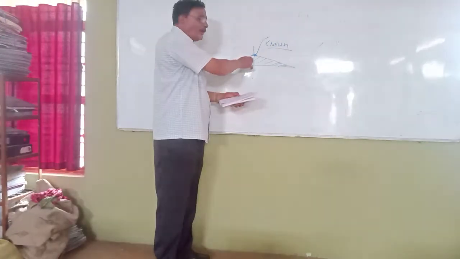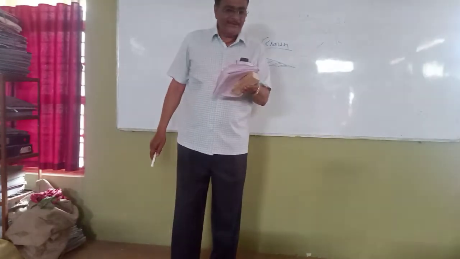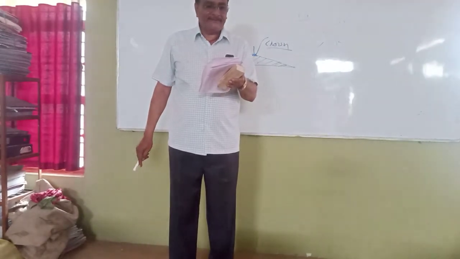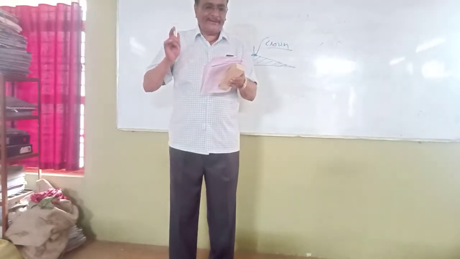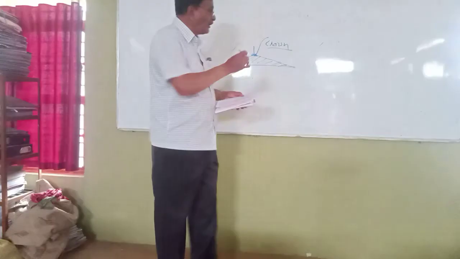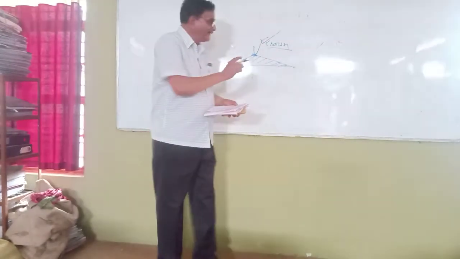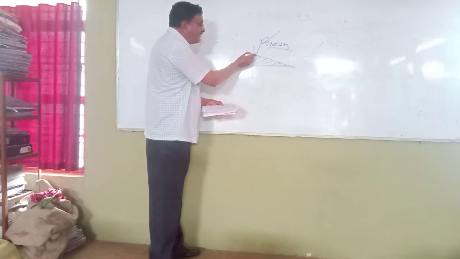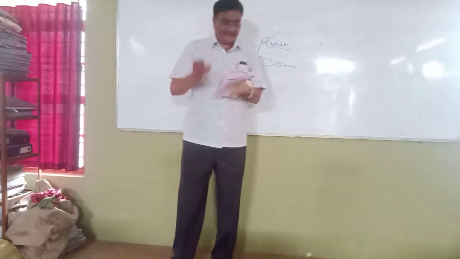The other answers, camber, super elevation and gradient, are all wrong. The correct answer is that the highest point on a carriageway is known as a crown. Okay, next question.